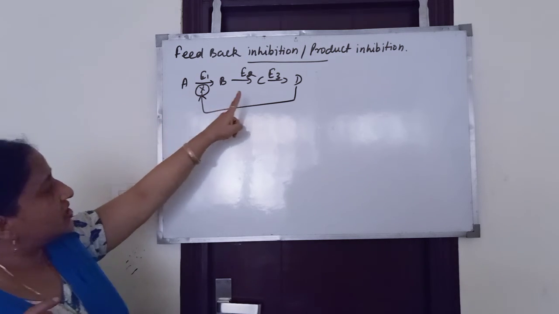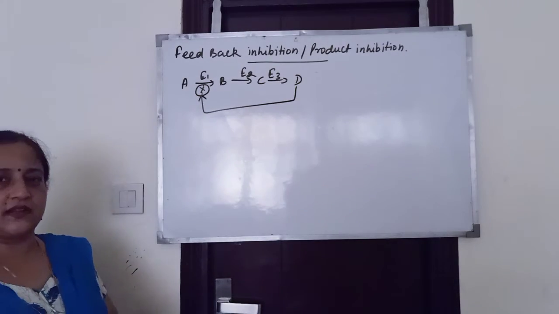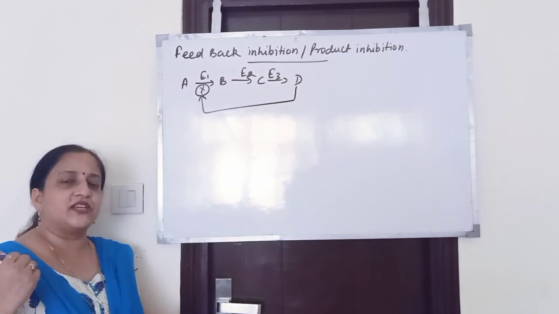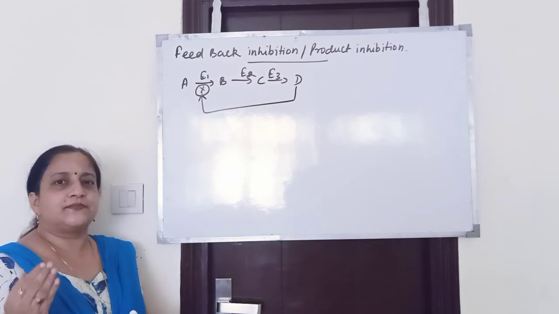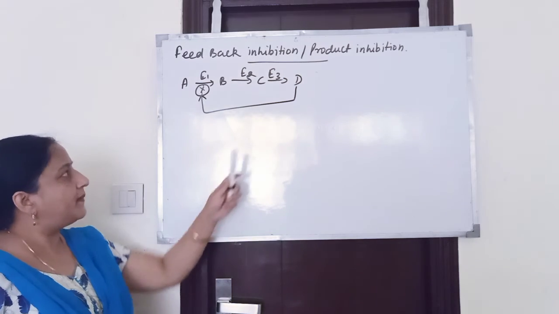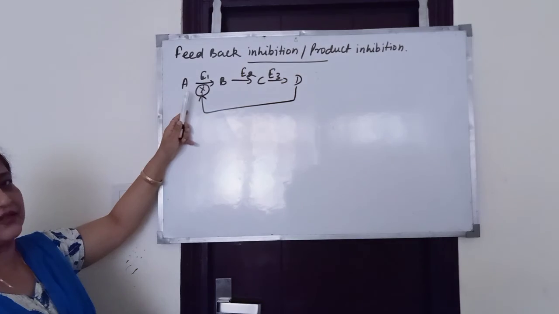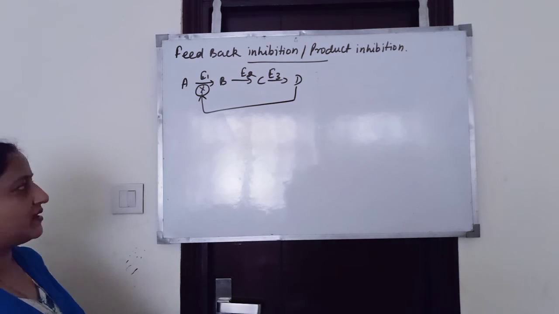See, A is changing into D. If the concentration of D, that is the product, increases beyond a threshold value, then this product will inhibit its own formation by inhibiting the first enzyme of the pathway. This is known as feedback inhibition or product inhibition.